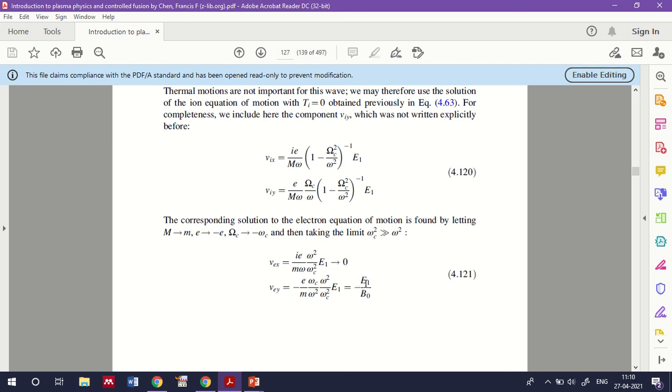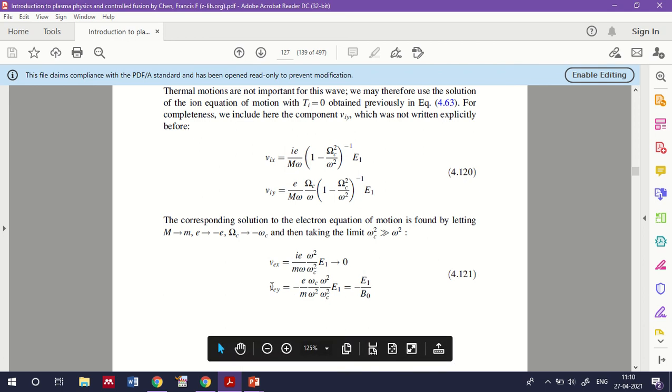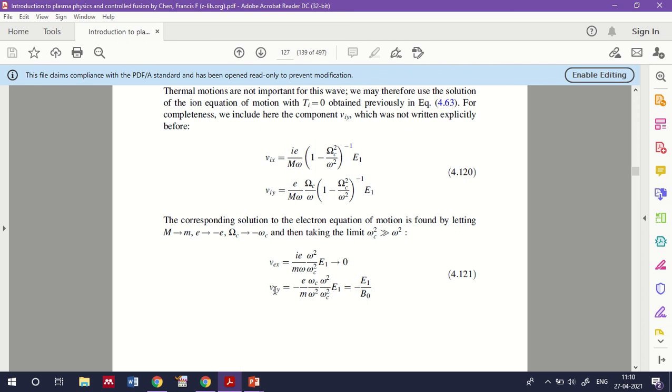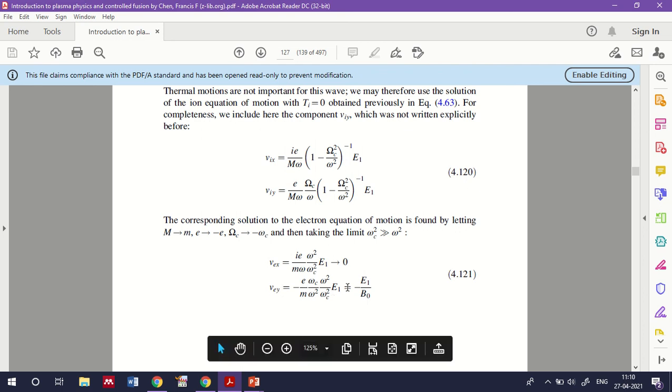Because you already know a similar representation: Vey in that case is the velocity in the y direction, with respect to E1 and B0, which is the perpendicular velocity, because E1 is in the x direction and B0 is in the z direction. Then the velocity in the y direction is perpendicular to the electric field and the magnetic field.